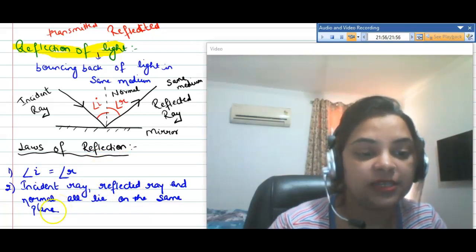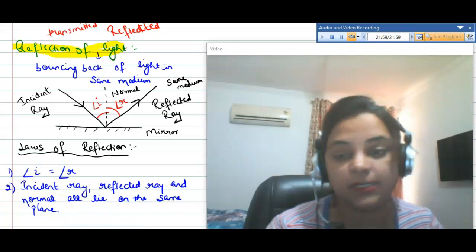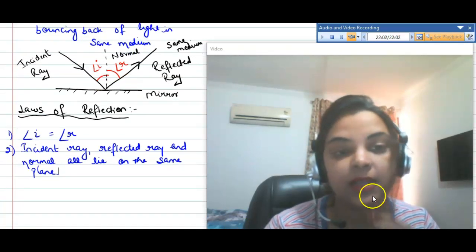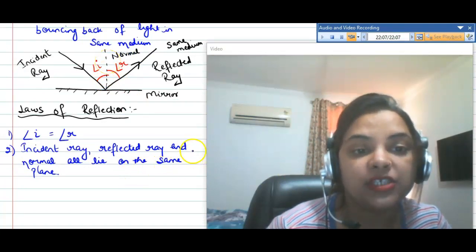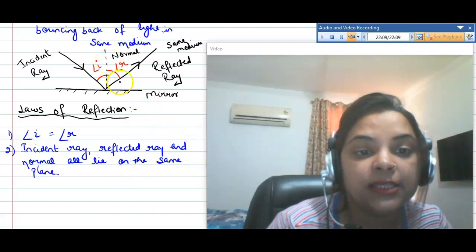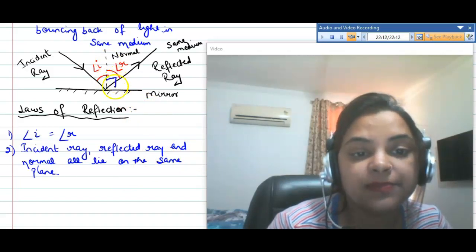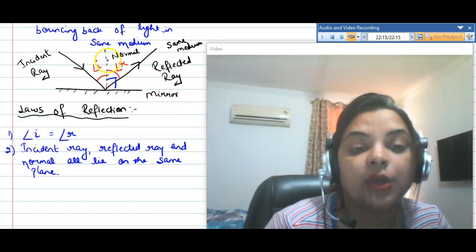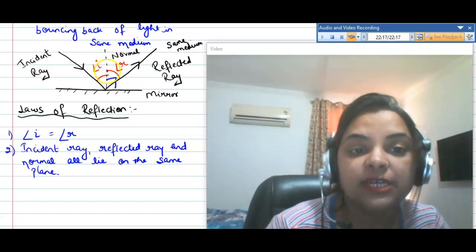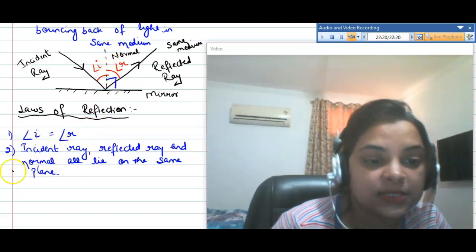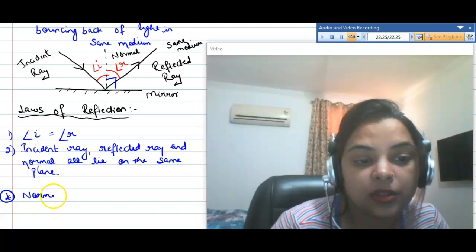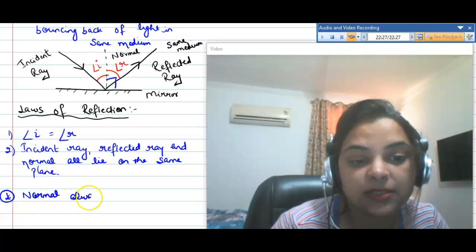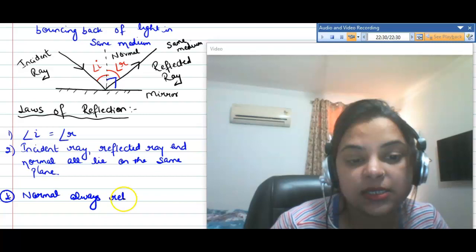And another concept is, okay, the normal. This is the normal ray. This is 90 degrees, we know that. The question is when the ray of light retraces. Note that the normal always retraces its path.